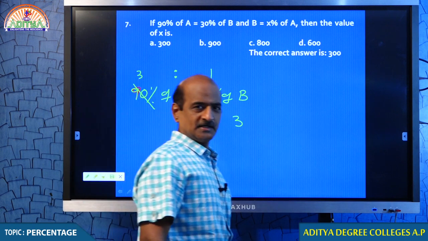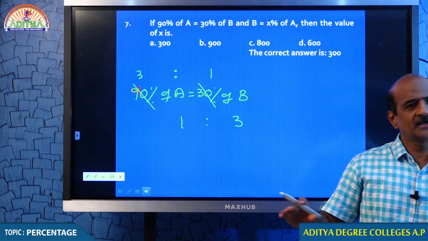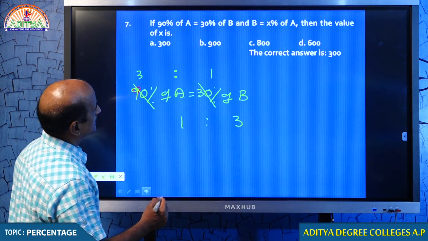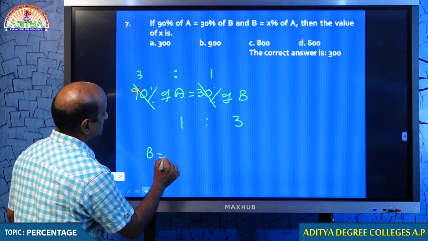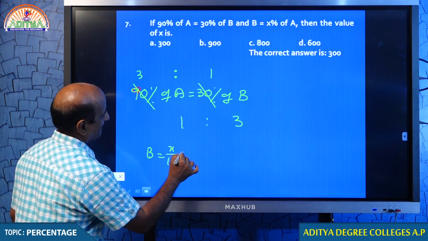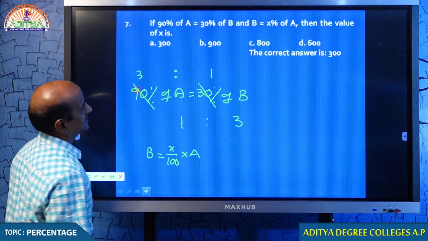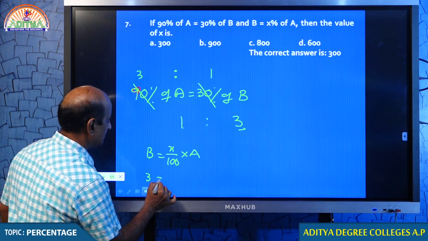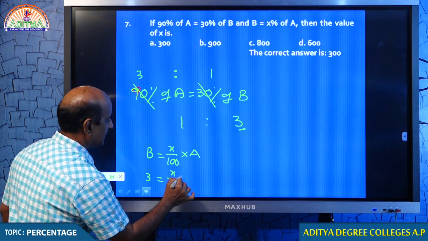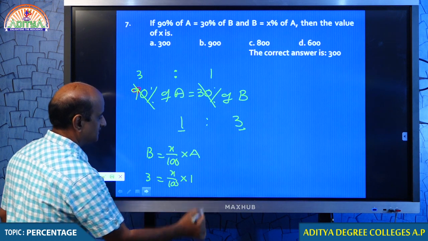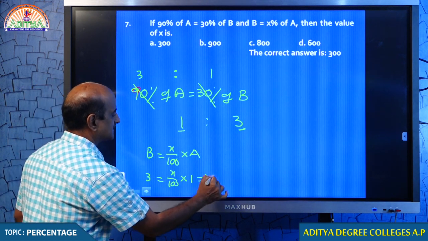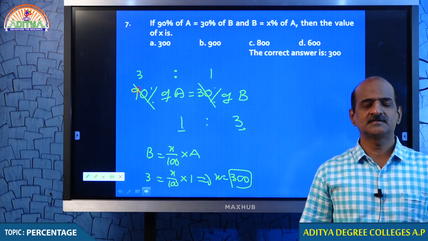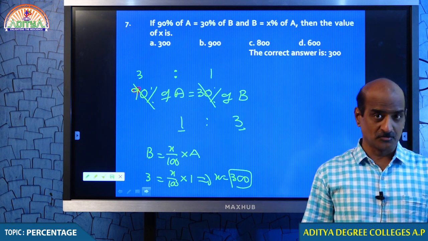Now, are you clear about this? Okay, now this is okay. Shall I go ahead? Then what are you given, my dear students? B is given as x% of A. What I told you, in place of B you can take 3, x by 100. In place of A you can take 1, and hence x is equal to 100 into 3, 300. That is what I told you. I hope you understand, guys. Comfortable? Should I go on to the next question?